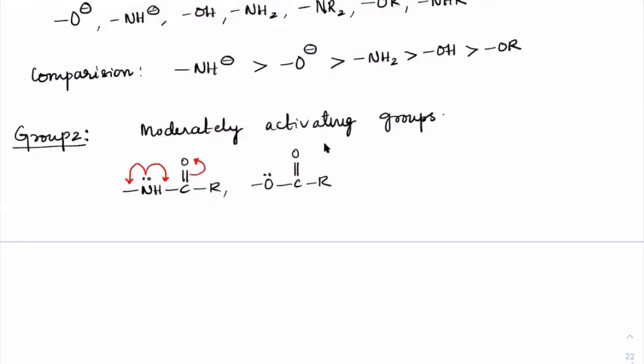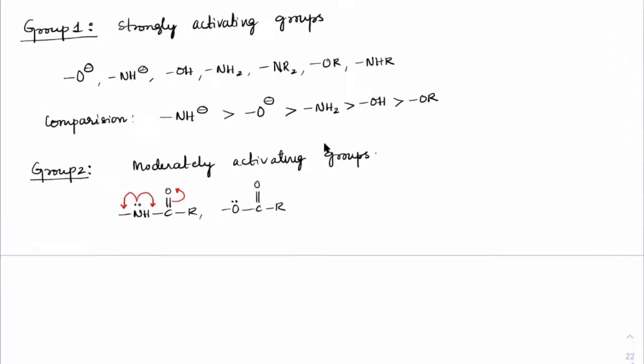So there is a cross conjugation, which means it will give less electron density on benzene than you expect. The lone pair on nitrogen should give very strong electron density on benzene, but since it is a split resonance or cross resonance, this will give less activation on benzene. So these are moderately activating groups.